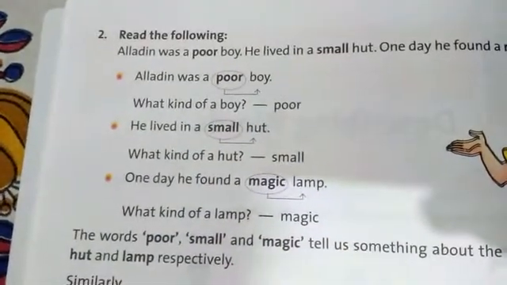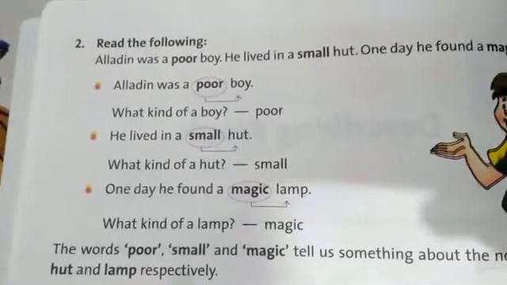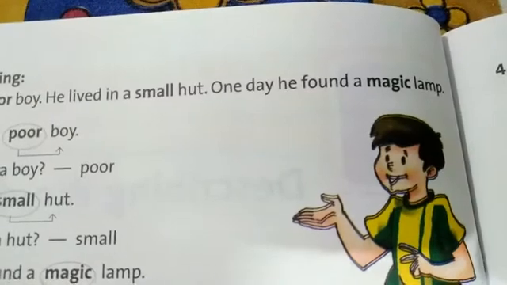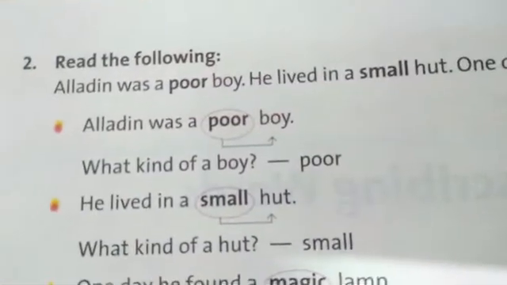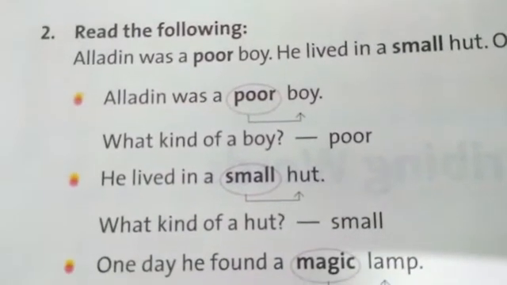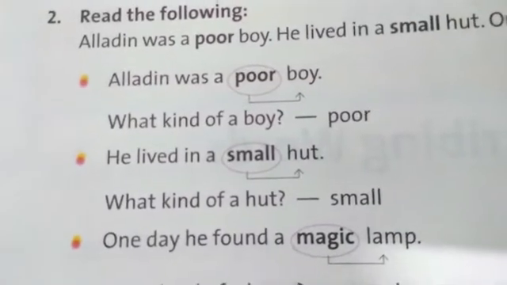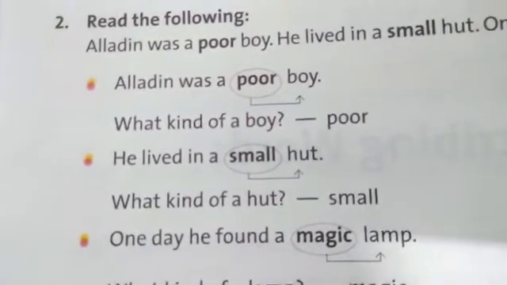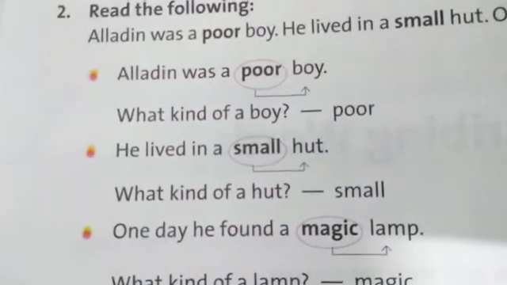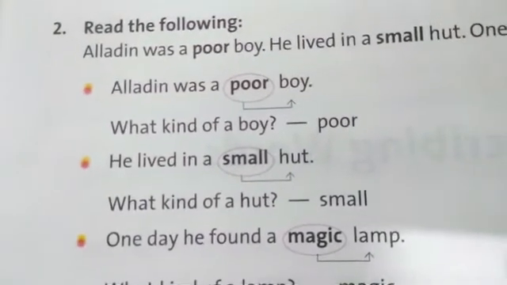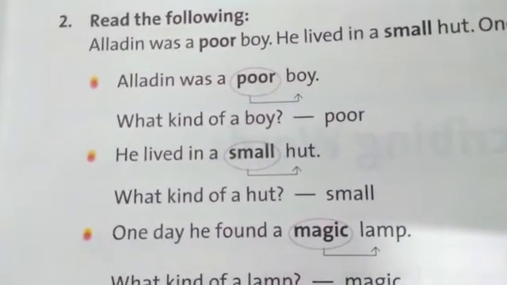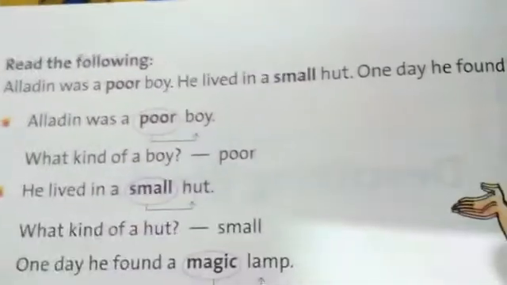Okay, now let's read. Aladdin was a poor boy. He lived in a small hut. One day he found a magic lamp. You can see here that the word poor is in black letters and it describes the word boy. Aladdin was a poor boy. It means what type of boy Aladdin was? He is a poor boy. Means poor is a describing word and boy is a naming word.